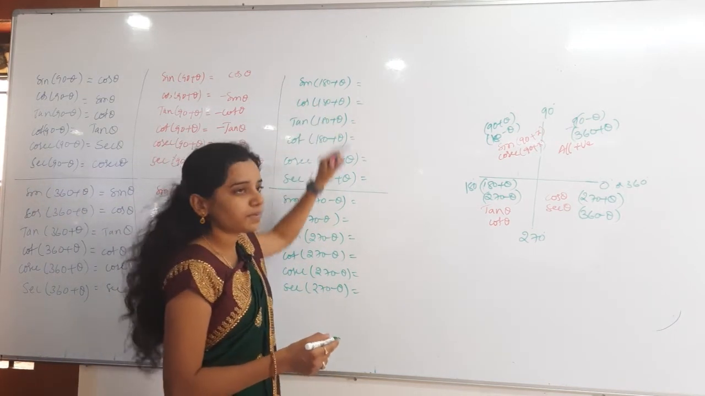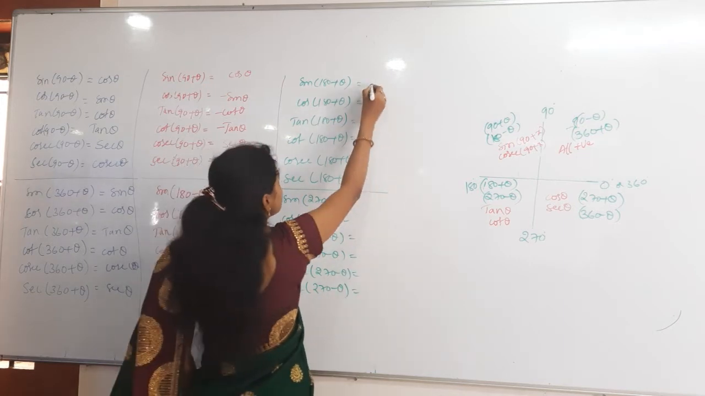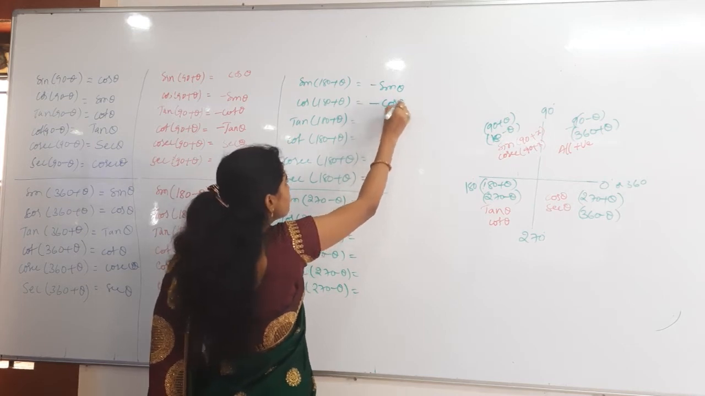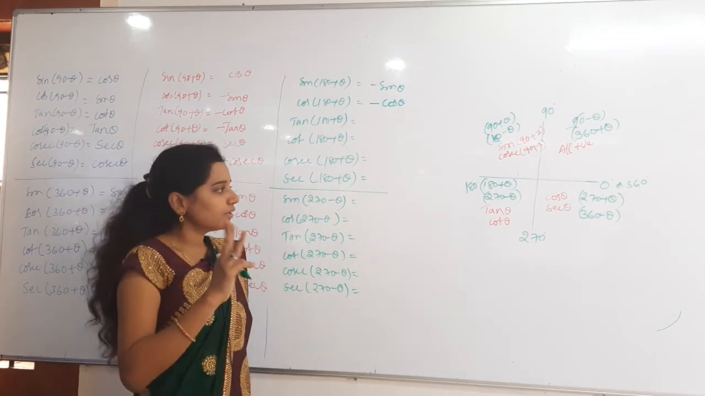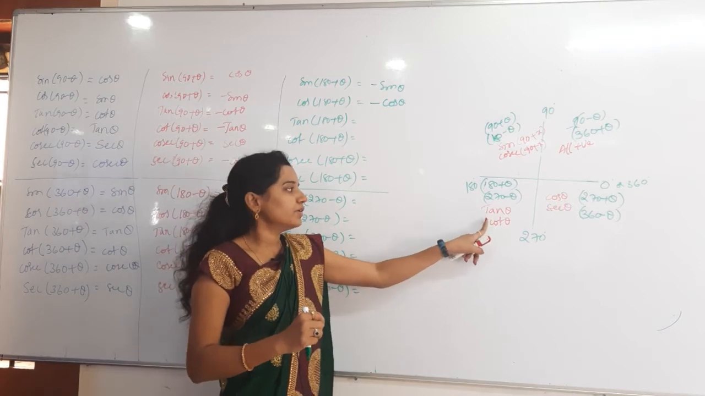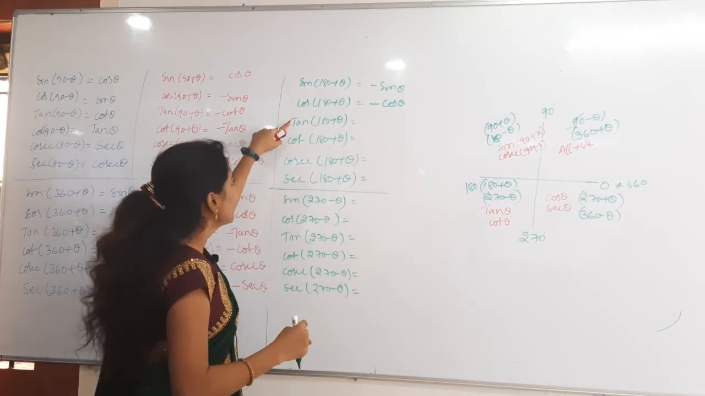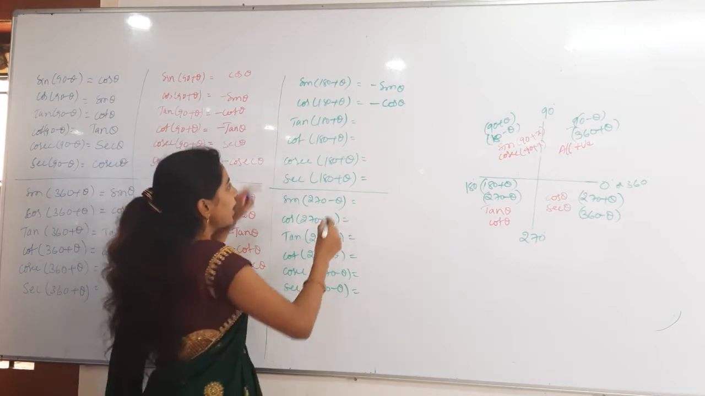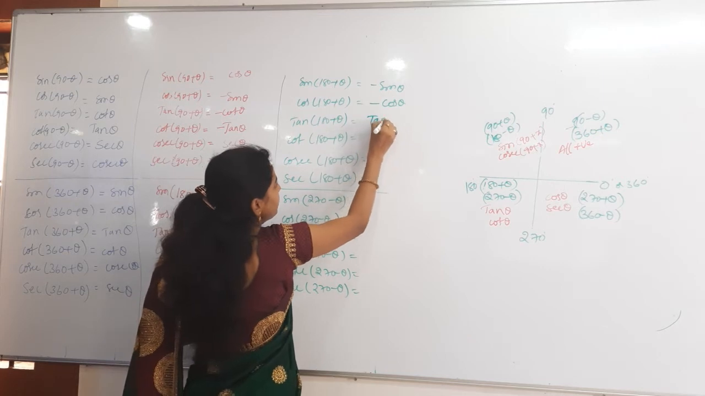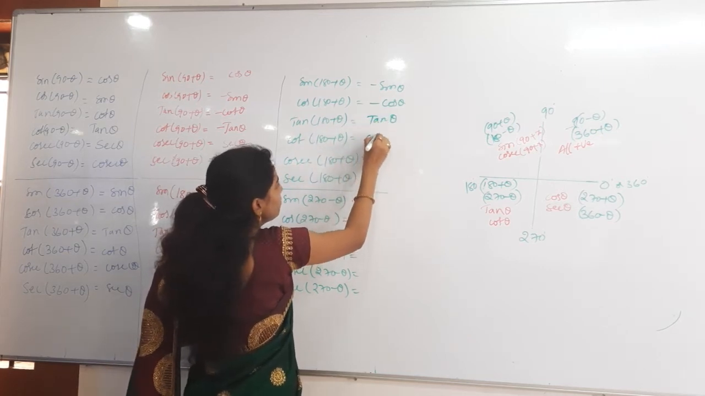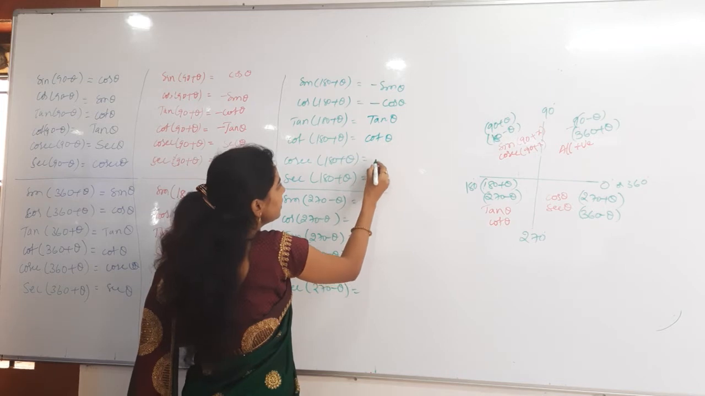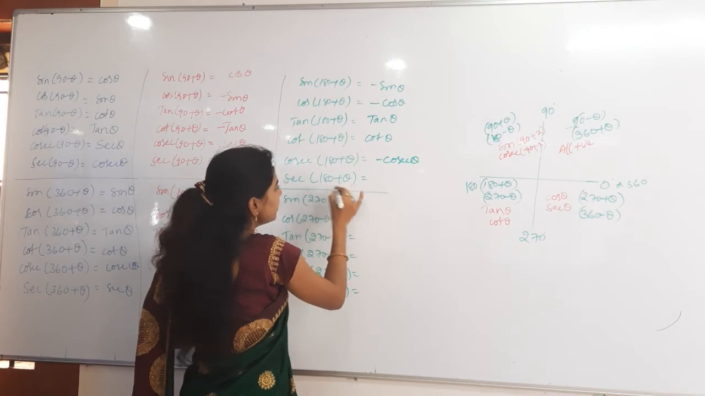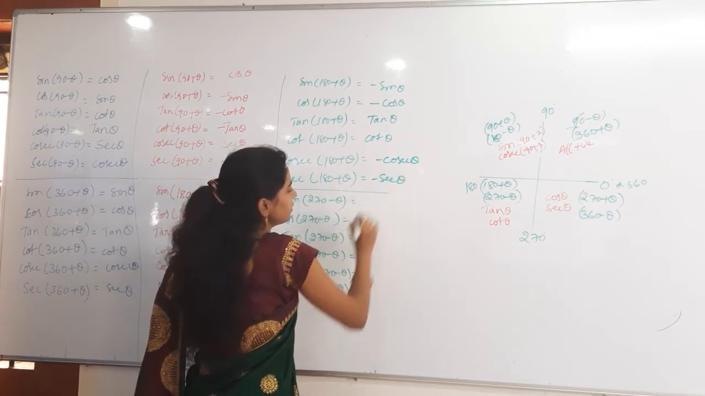Yes? Sin 180 plus theta? Minus sin theta, very good. Then cos 180 plus theta? Minus cos theta. Which quadrant, by the way? 180 plus theta is the third quadrant. In that, which are positive? Tan and cot, so there you have to see tan and cot, and everything else is negative. Now tan 180 plus theta is plus tan theta, cot 180 plus theta is plus cot theta, then cosecant 180 plus theta is minus cosecant theta. Secant 180 plus theta is minus secant theta.